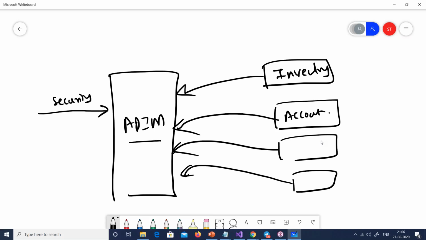So before it hits the inventory API, it can say, validate a JWT token. And for that, you don't need to do coding. It will look into that, right? You can go and put some rules out here. You can put some rules saying that you cannot make 10 calls consecutively, right?